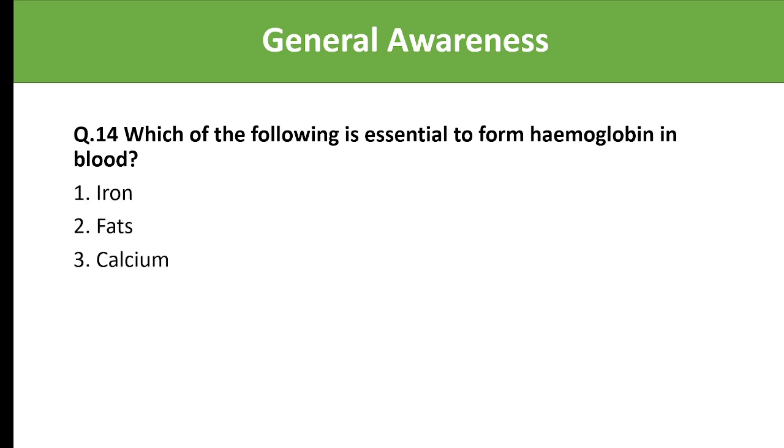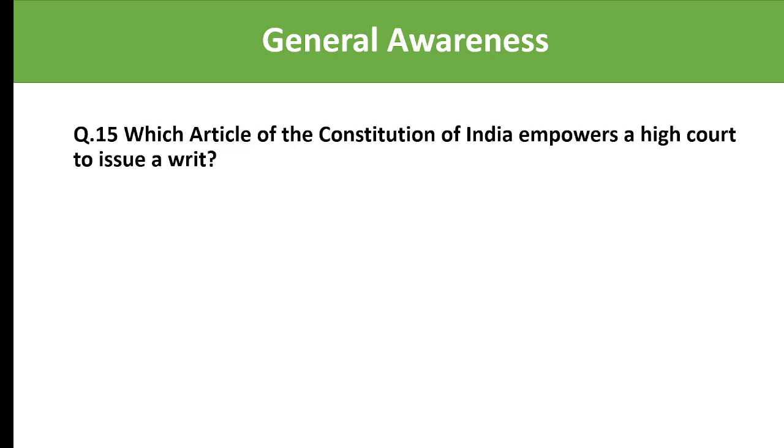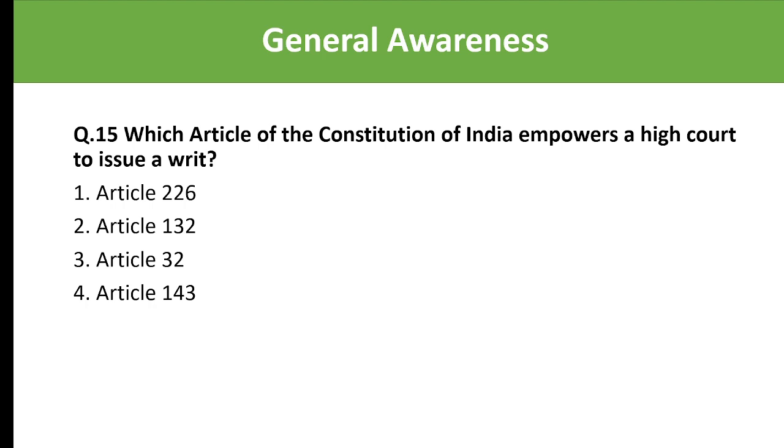Which of the following is essential to form hemoglobin in blood? Iron, fats, calcium, protein. So which is essential to form hemoglobin in blood? The right answer is iron. Next. Which article of the Constitution of India empowers a High Court to issue a writ? Article 226, Article 132, Article 32, Article 143. And the right answer is Article 226, which empowers the High Court to issue a writ.